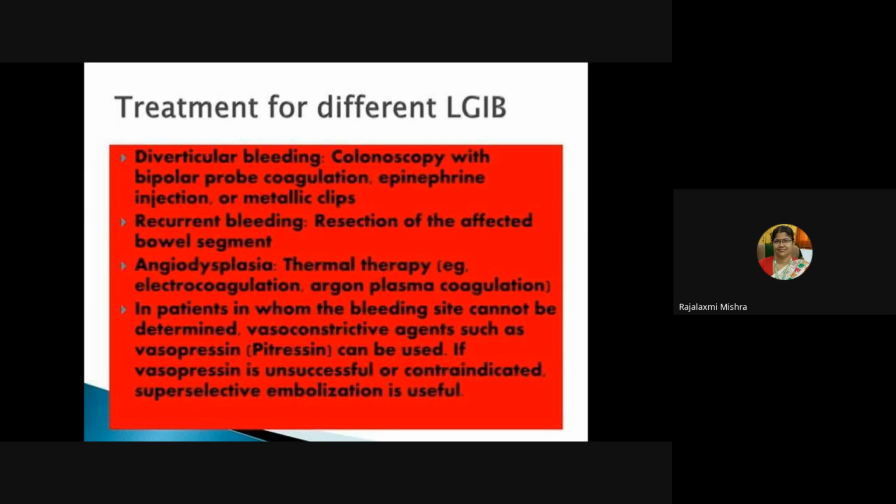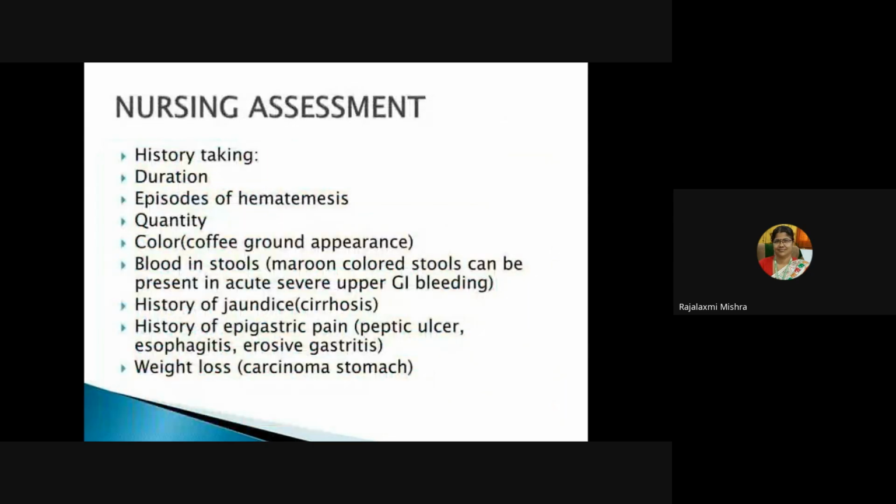And then recurrent bleeding: resection of the affected bowel segment. Angiodysplasia: thermal therapy, that is electrocoagulation, argon plasma coagulation. In patients in whom the bleeding site cannot be determined, vasoconstrictive agents such as vasopressin, that is Pitressin, can be used. If vasopressin is unsuccessful or contraindicated, a superselective embolization is useful.